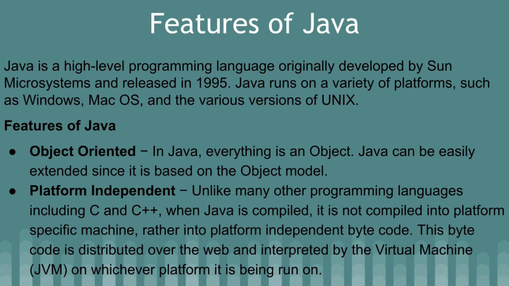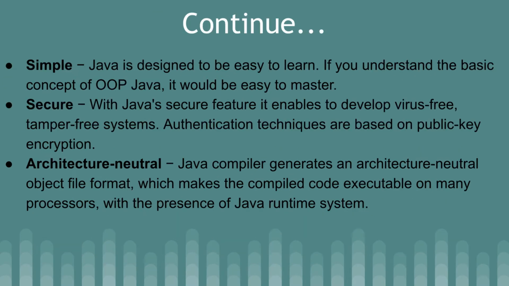This bytecode is distributed over the web and interpreted by the virtual machine on whichever platform it is being run on, for example Linux, Windows or Mac, whatever.